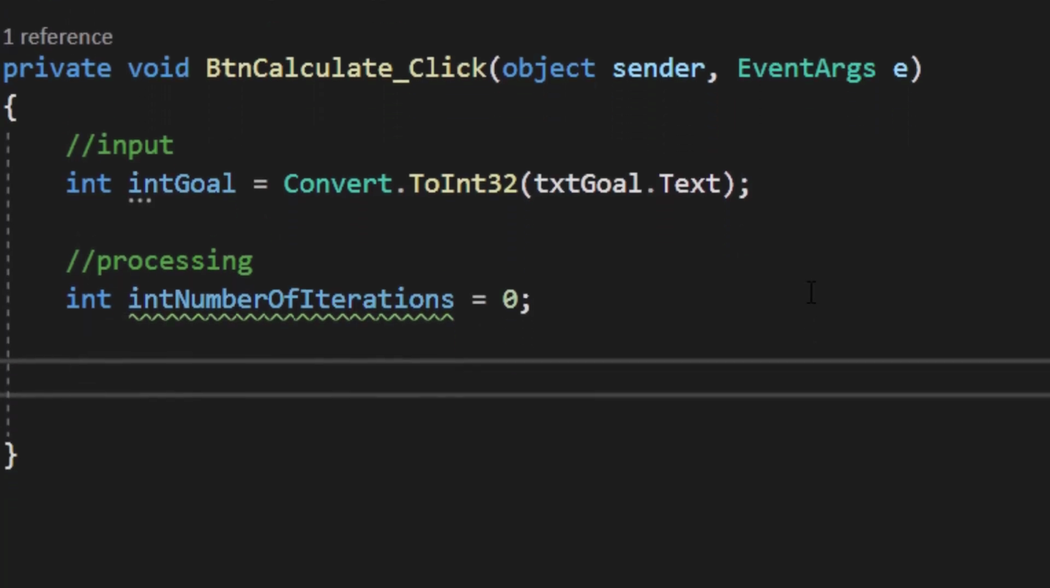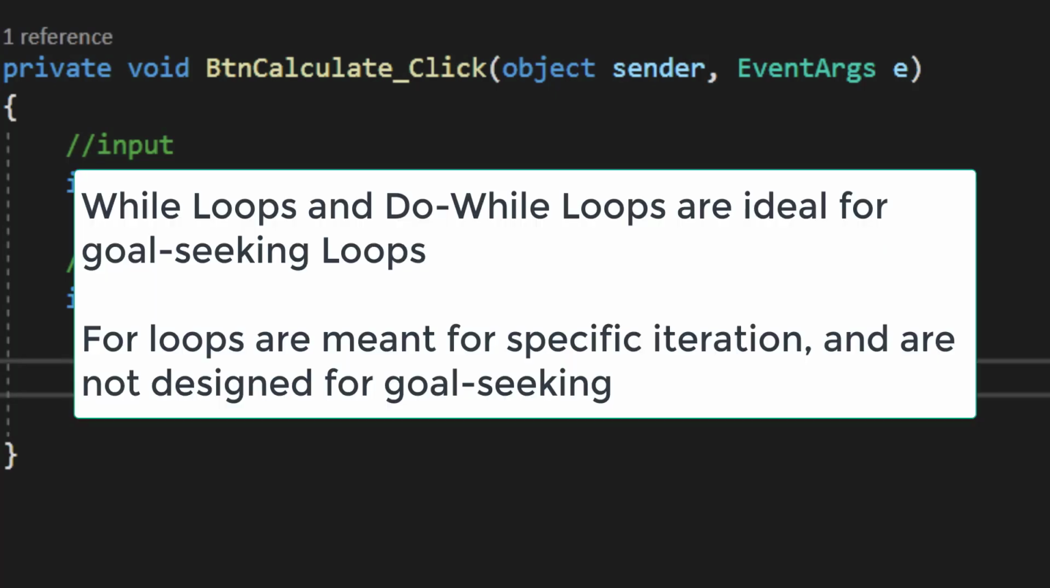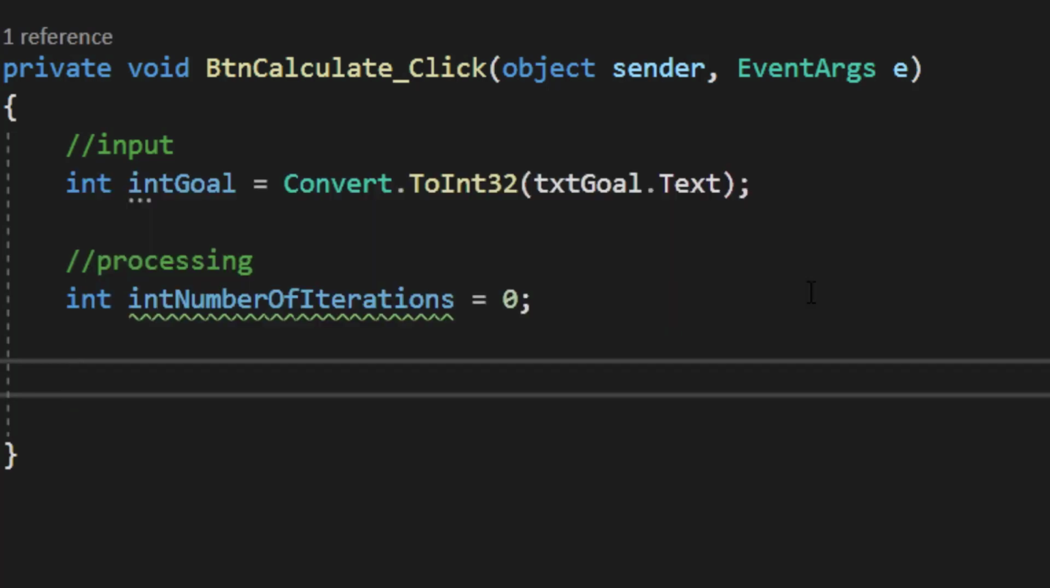The loop structure I'm going to use for this example is going to be a while loop. A do-while loop would also be a good candidate. A for loop is not a good fit for goal seeking. For loops expect to run a set number of times, and while there are some coding structures that allow for escape sequences from those loops, they still are not a good fit for what we're trying to do here. So a while loop or a do-while loop is a better choice.